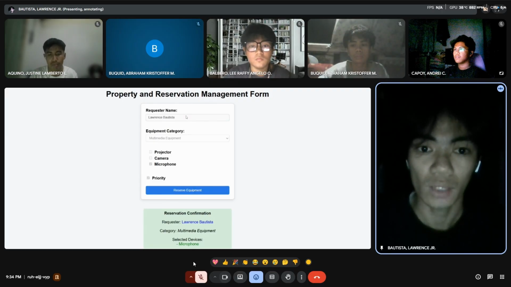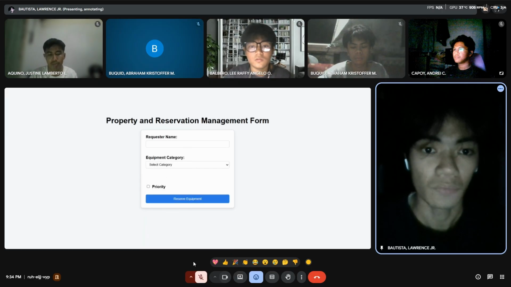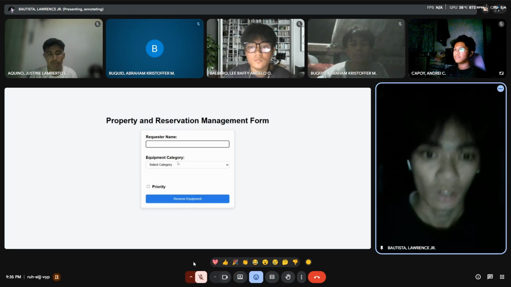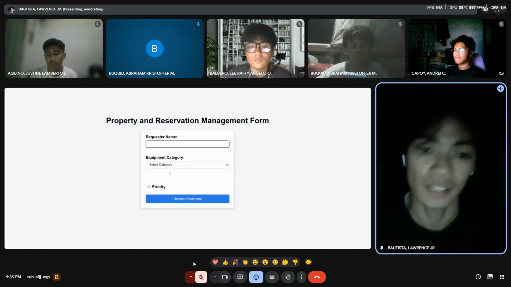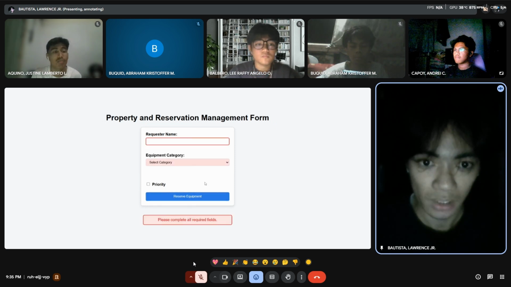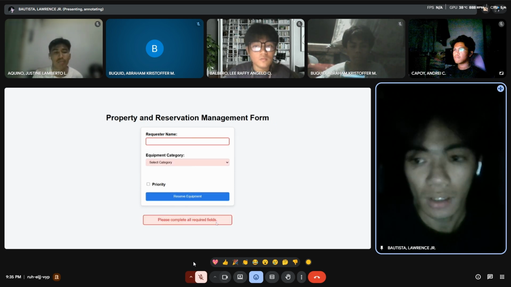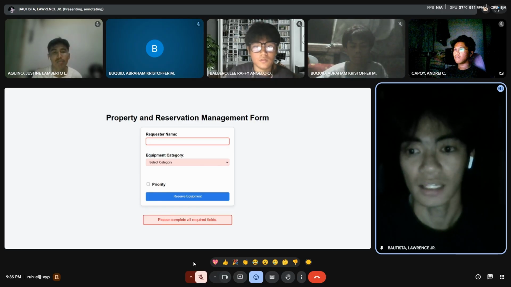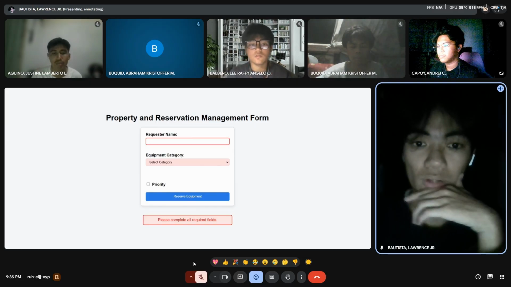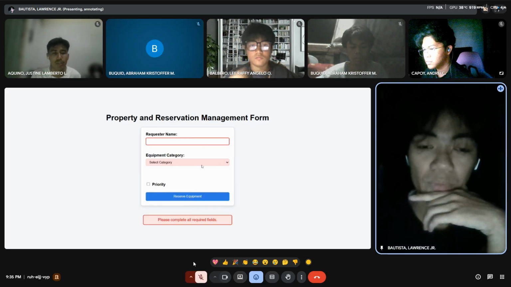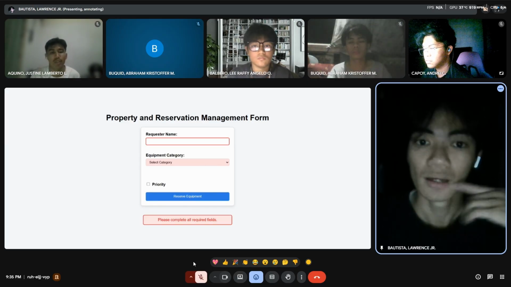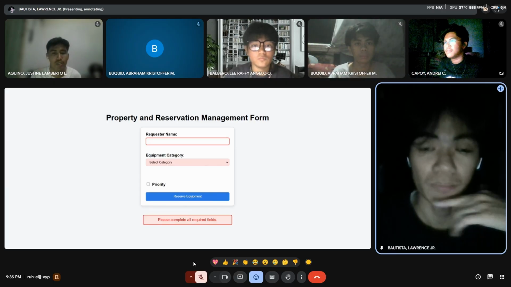So what would happen if I entered an invalid input here, such as a blank requester name, or I did not select any category, or I did not check this priority checkbox? It would show me, please complete all required fields, and it would highlight the inputs. The text field's border changed to red, while the category drop down's background color changed to light pink. So that's all for the property and reservation management form.